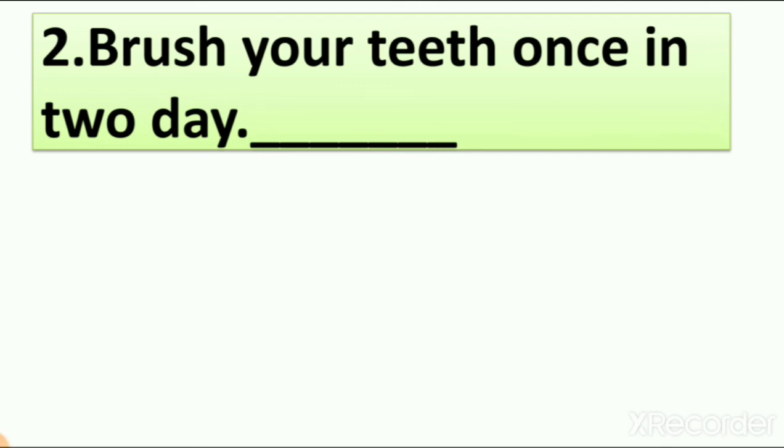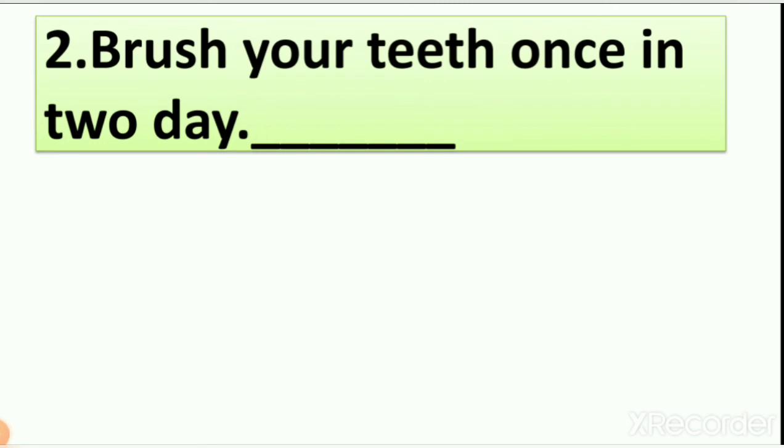It means brush your teeth one time in 2 days. So when you wake up in the morning, on the first day you don't brush your teeth and on the second day you brush your teeth. Is that the right thing, to brush your teeth once in 2 days? As we learn in lesson number 10, you have to brush your teeth 2 times in 1 day. Right or wrong?